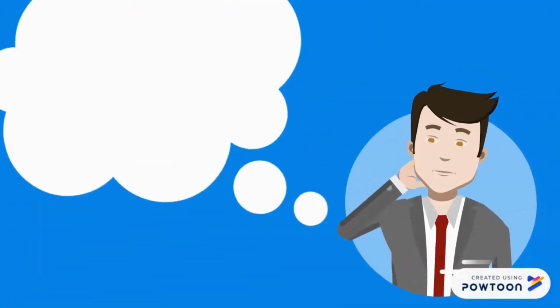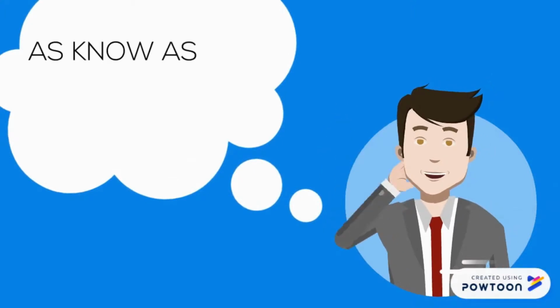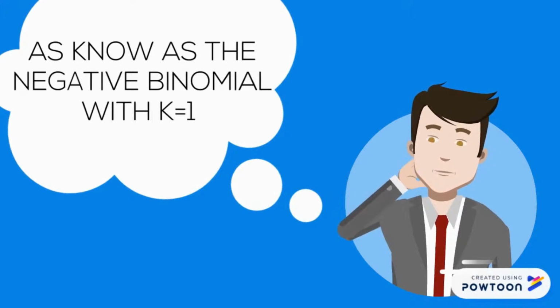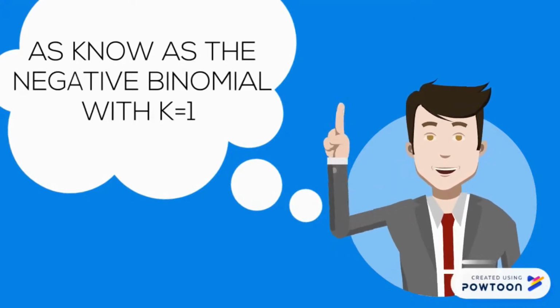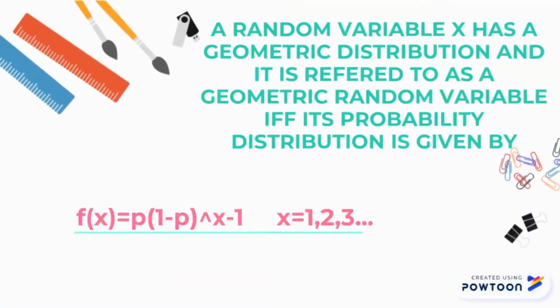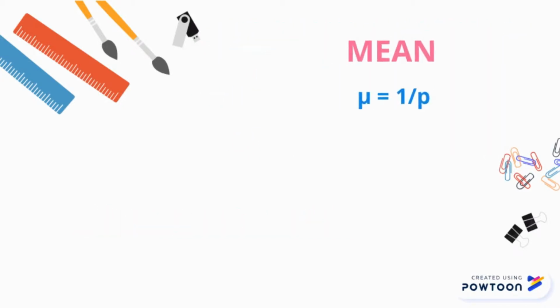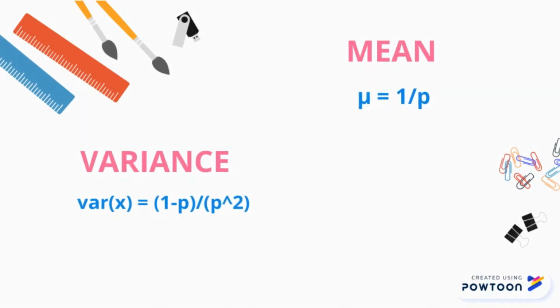The definition for geometric distribution is the same as the negative binomial with k equals 1. The formula for geometric distribution is f(x) equals p(1 minus p) to the power of x minus 1, where x equals 1, 2, 3, and so on. The formula for the mean is 1 divided by p and the variance is (1 minus p) divided by p to the power of 2.